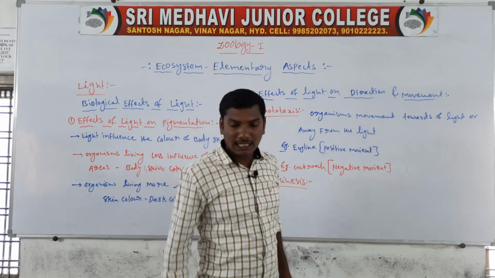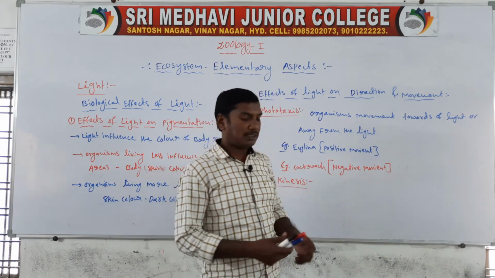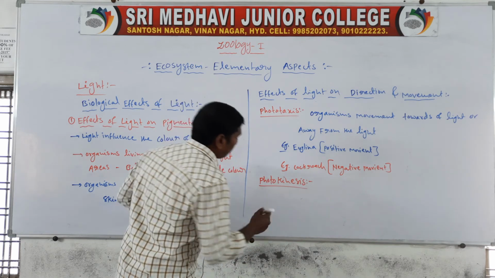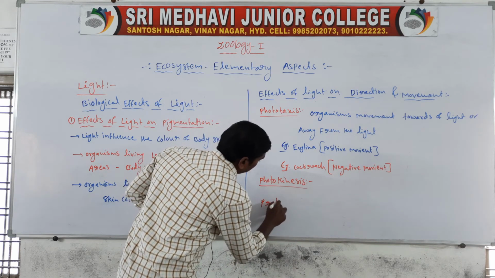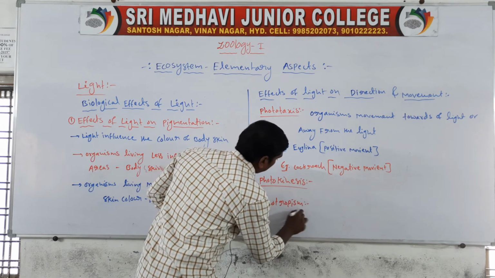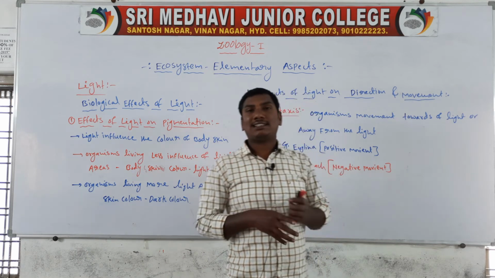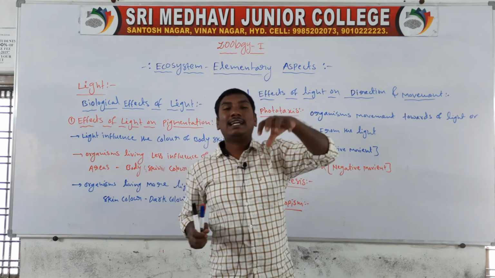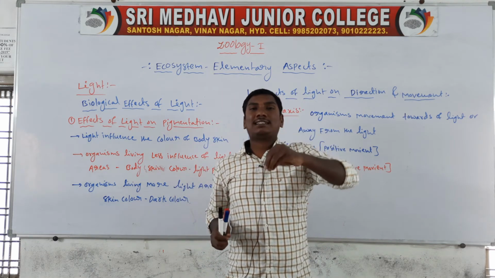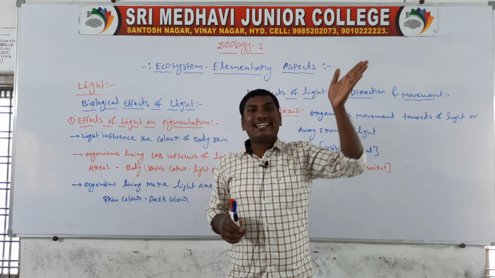Next, another one is phototropism. Phototropism means these movements occur in plants. The plants move toward the sunlight side.